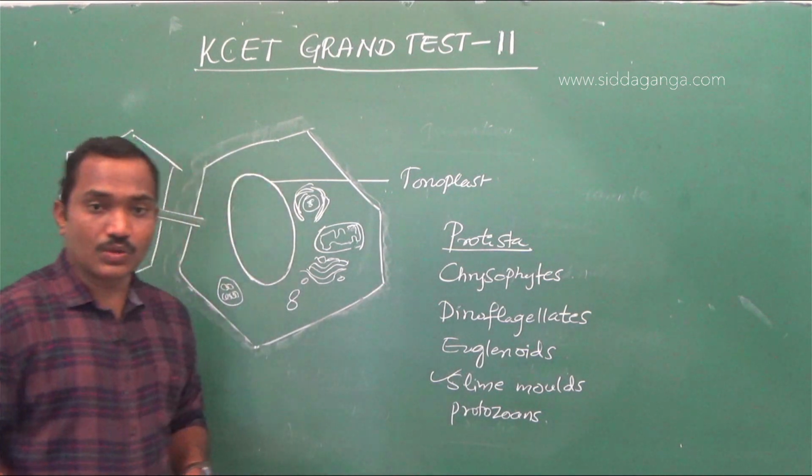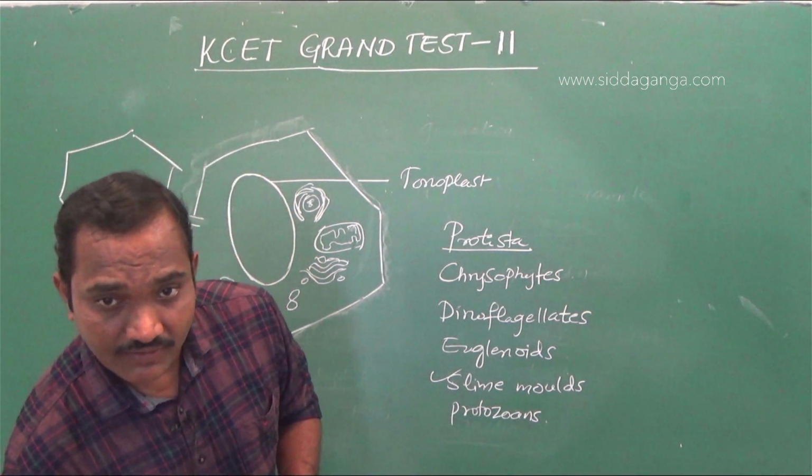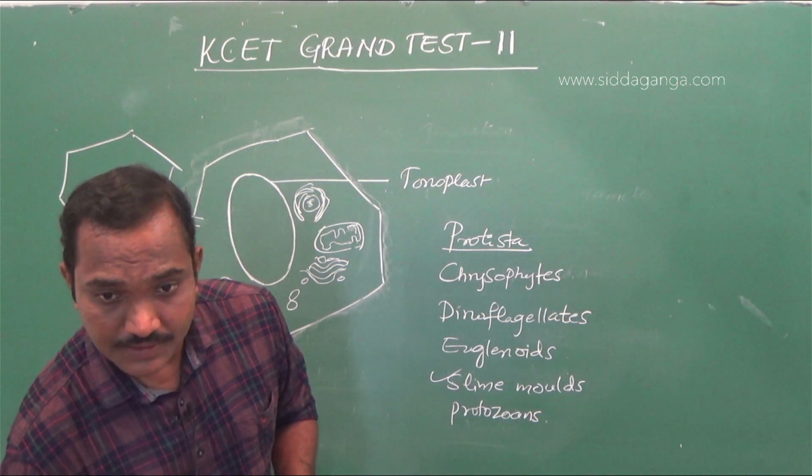So slime molds is one of the division under the protista. So here the answer, membrane covering the vacuole, is referred as tonoplast.